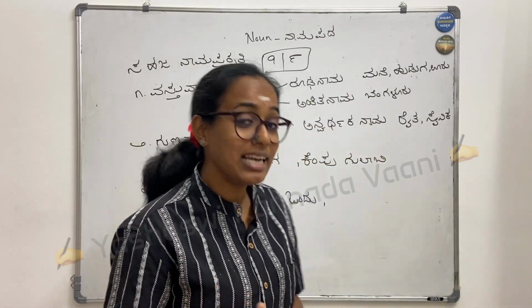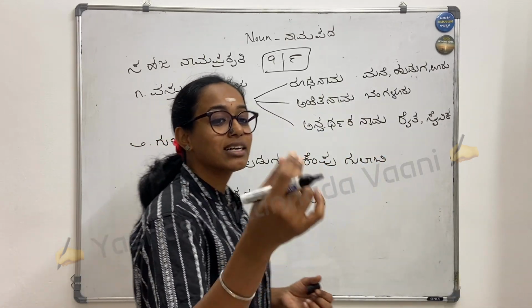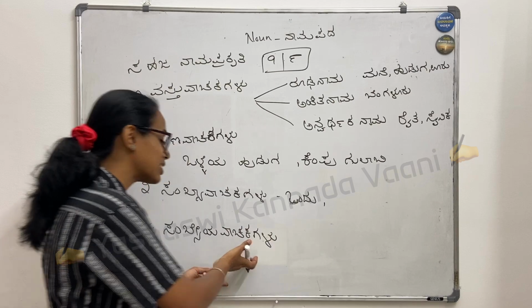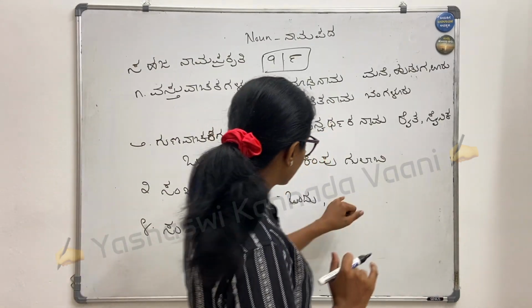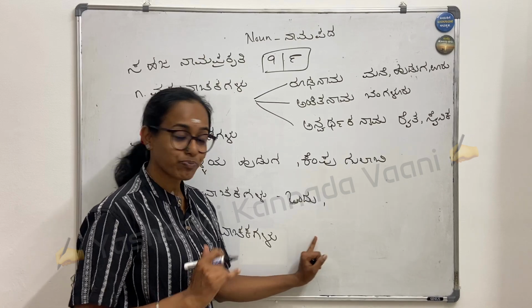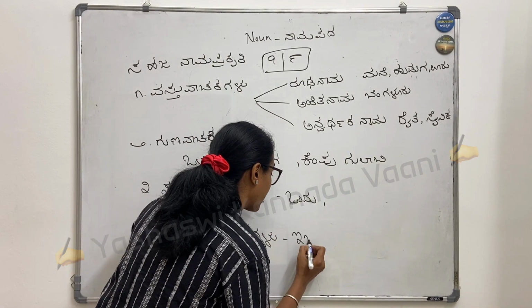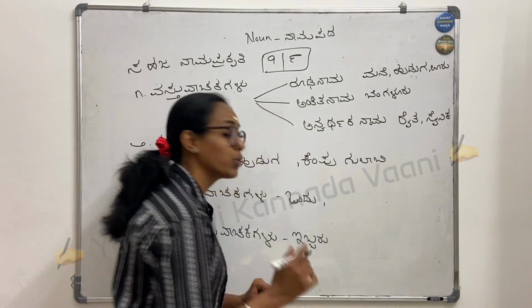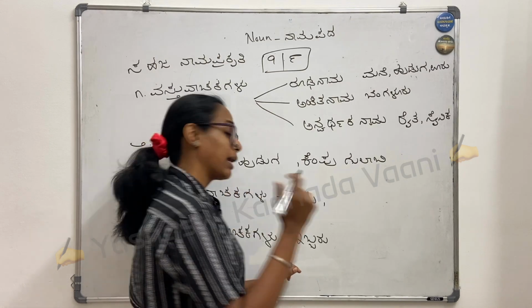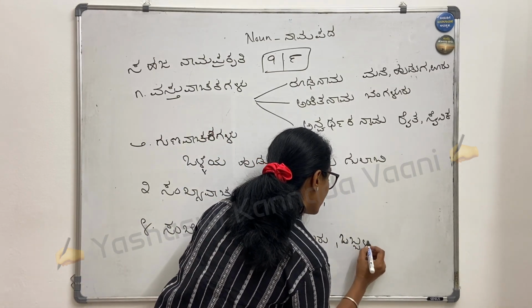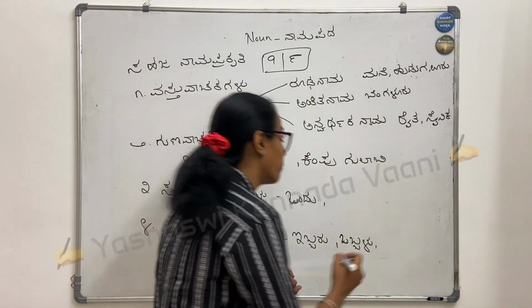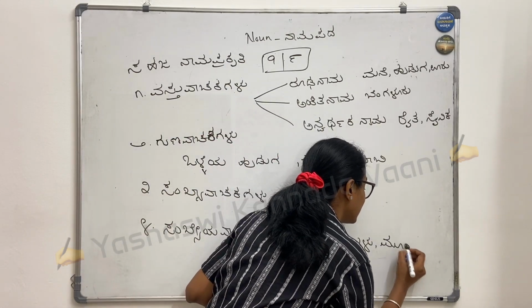That's how we say, right? So this first, second, third, fourth, fifth, all comes under Sankhyeya Vachaka. Clear? So here the Obbaru and all will come. Ibbaru hudugaru, 2 boys. Obbalu hudugi, a girl. Mooraneya mane, it's a third house.